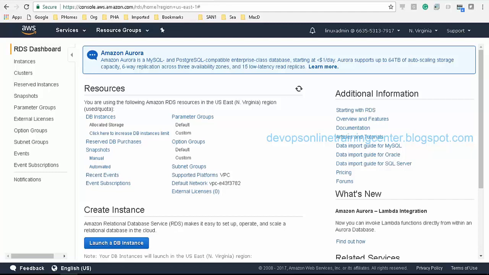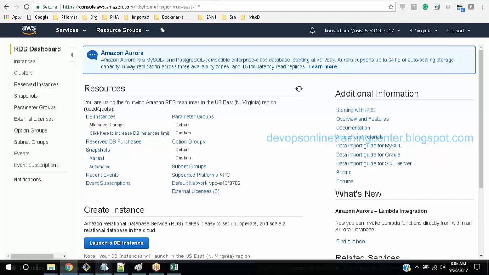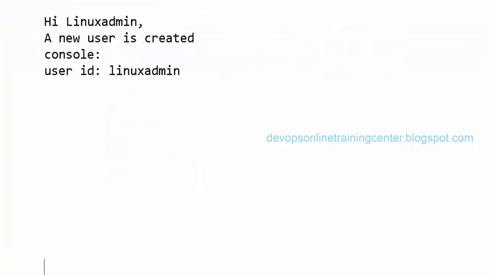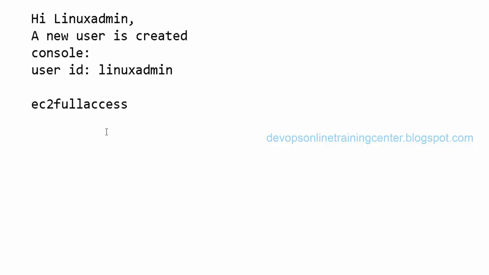Right. So when you created the user, you attached the user to one of the policies, right? EC2 full access. So do we have to remember which policy does what, or are we going to guess by the name of the policy, like EC2 full access? Yeah, just guess based on the name of the policy, because if you just search, there will be a lot of policies. So based on the requirement, we can select the policy.